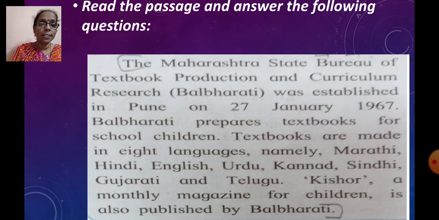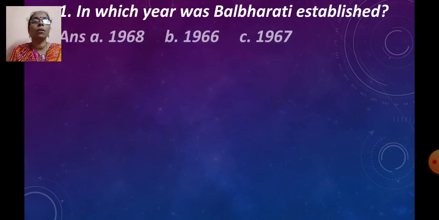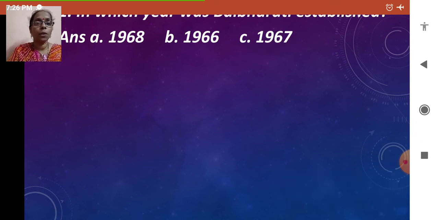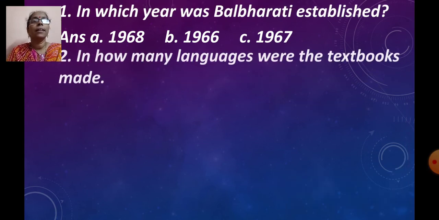So like this, an extract will be given to you and you will have to find the answers. Again here also you will be given options. In which year was Bal Bharti established? So what is the correct answer? 1968, 1966, 1967. Yes, the correct answer is 1967. Okay.